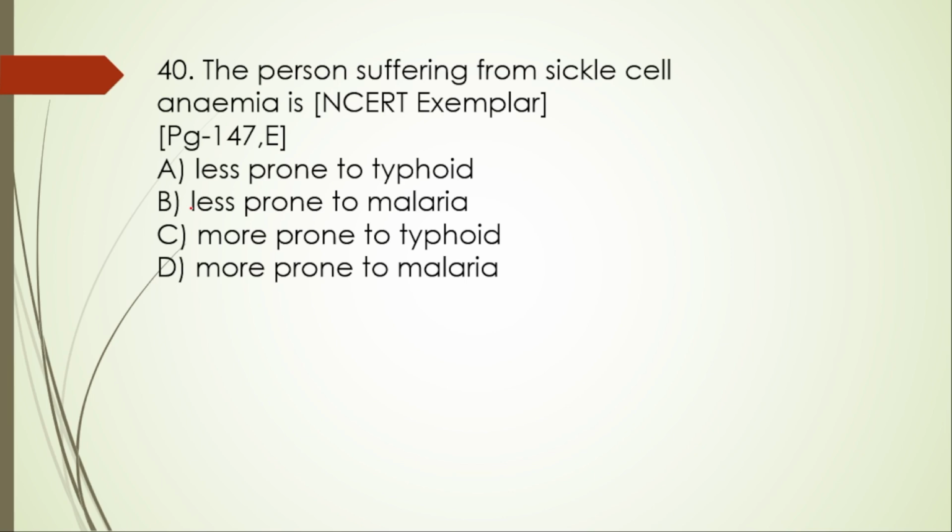40th question. The person suffering from sickle cell anemia is less prone to typhoid, less prone to malaria, more prone to typhoid, and then more prone to malaria. So here the right option is option B, less prone to malaria.